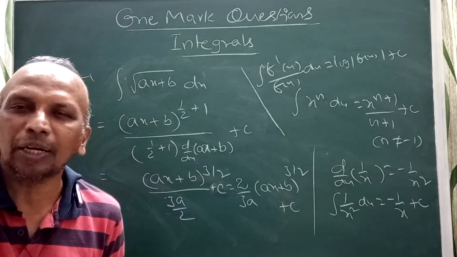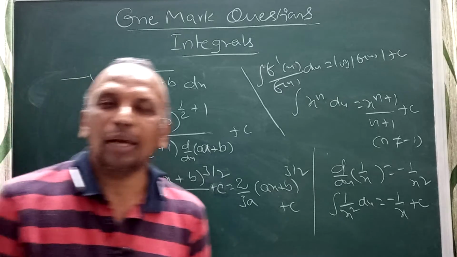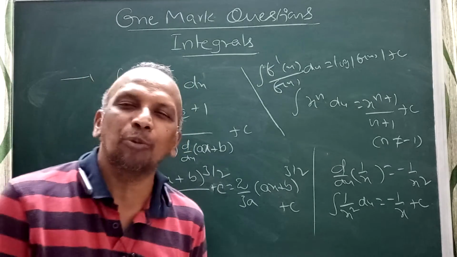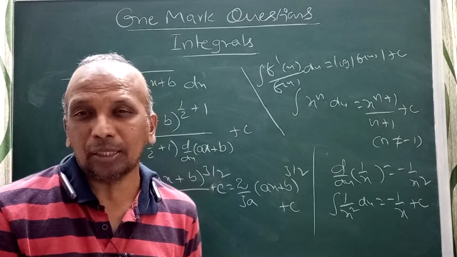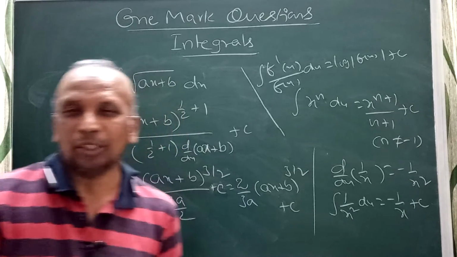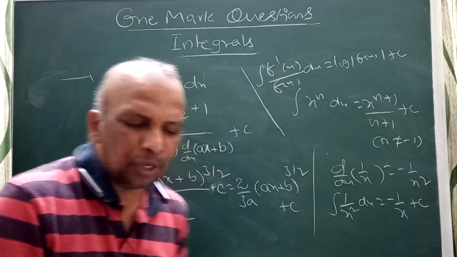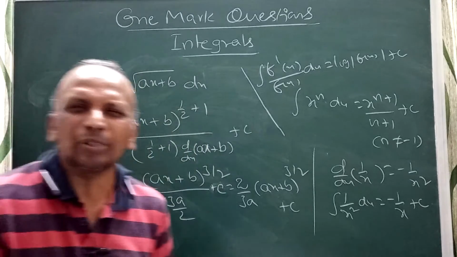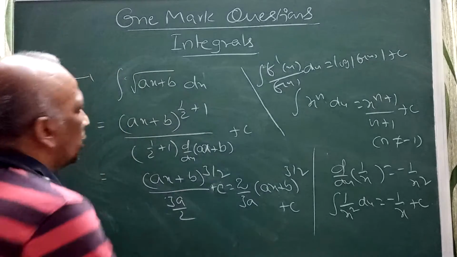Third, e to the power. Fourth, trigonometric functions. Fifth, integration by parts. There are around 5 to 6 models for 1 mark questions.